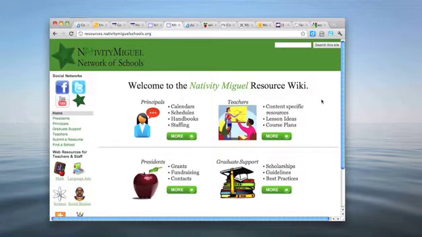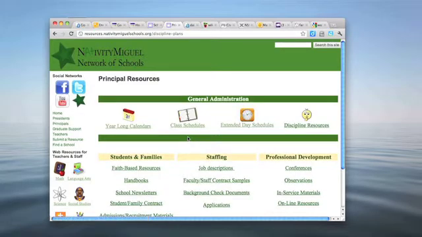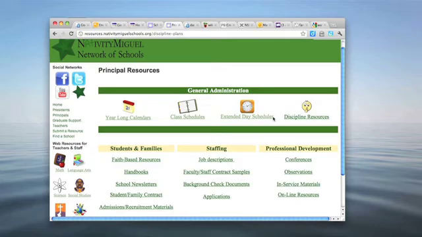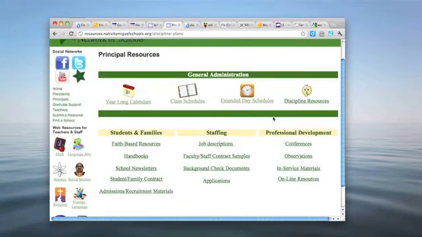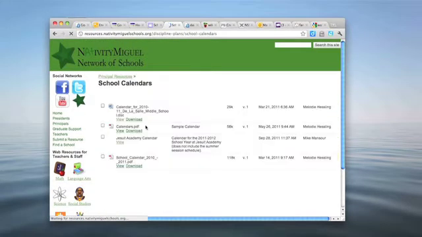Once here, you'll see several areas that you can add resources to or check out resources that have already been populated. For instance, we can start off at Principals, where we're going to contain a bunch of principal resources. We can look at year-long calendars, class schedules, extended day schedules, and even discipline resources. Down here you have several other options. Once you're there, just click on one of the options.